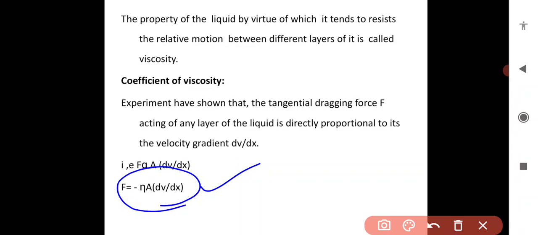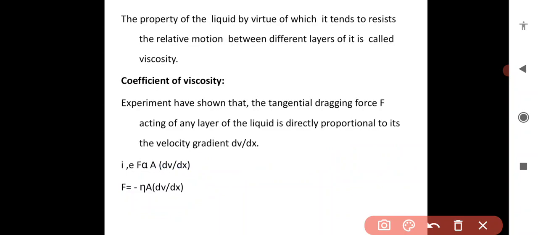Experiments have shown that the tangential force acting on any layer of the liquid is directly proportional to its area and velocity gradient. Eta is a constant, called the coefficient of viscosity.